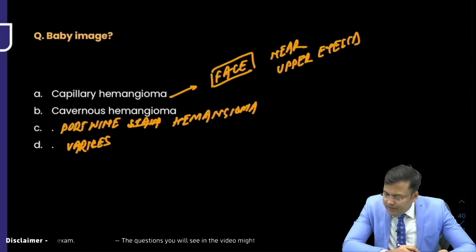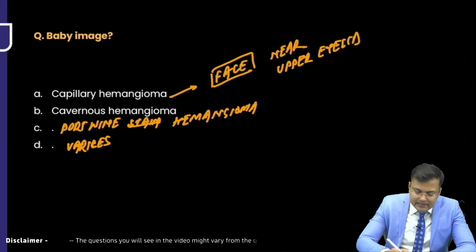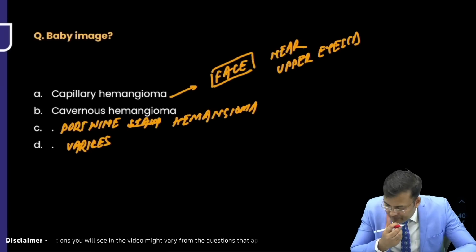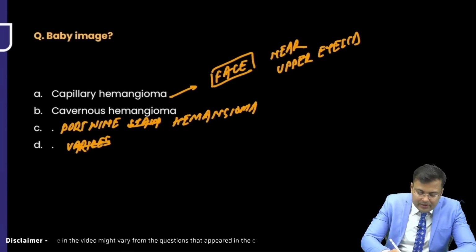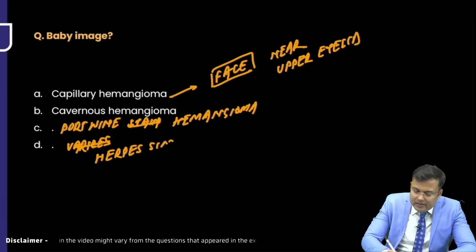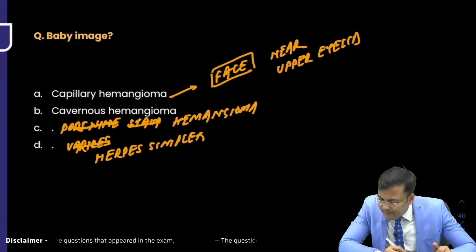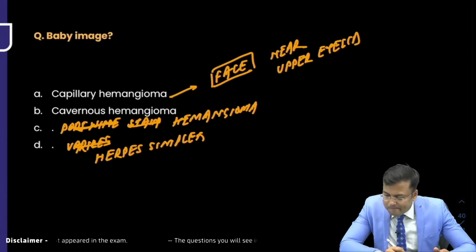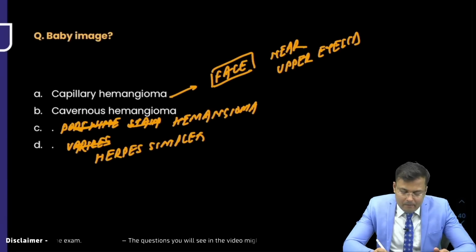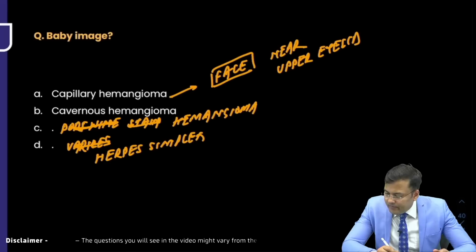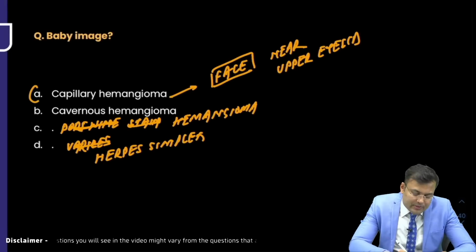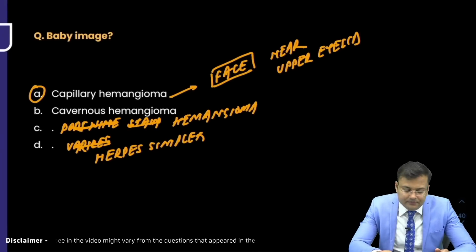Port wine hemangioma, varices, herpes simplex. Okay, herpes simplex. No port wine. So what was there? Capillary hemangioma. Yes, this is the correct answer.